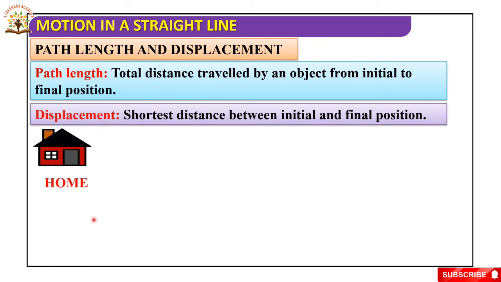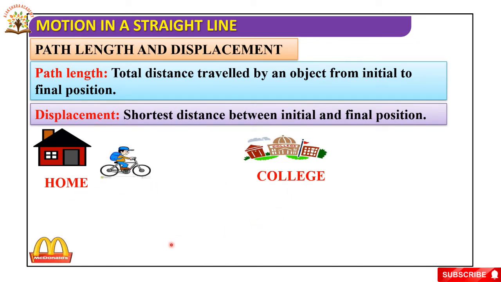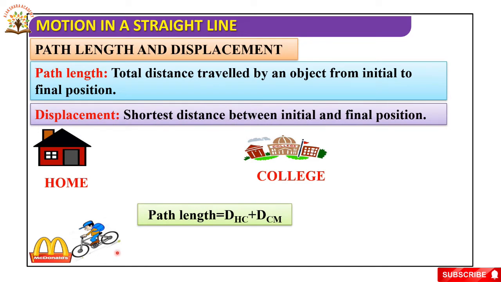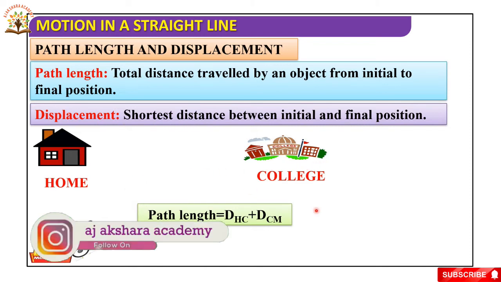Here, for example, home, next college, and a bicycle. Here a boy is riding a bicycle from home to college, and again from college to McDonald's shop. Now the path length is the distance from home to college and college to McDonald's.